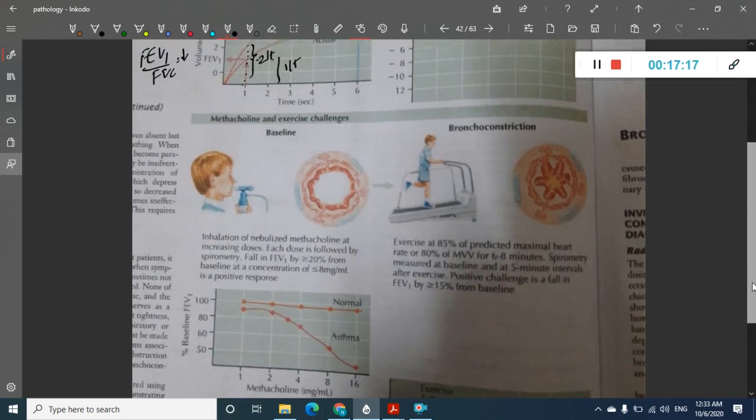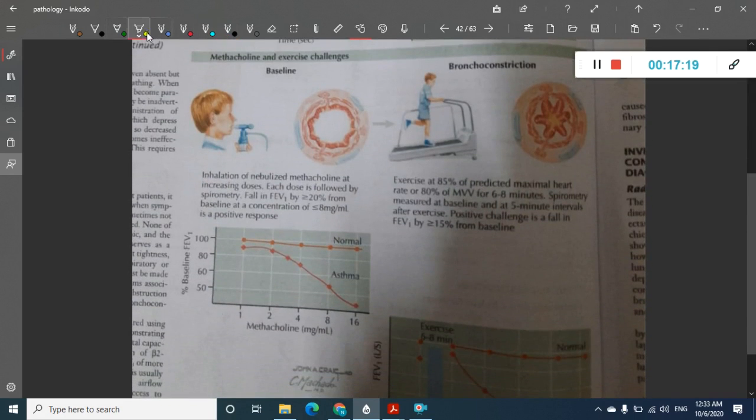And in asthma there is a very important test which is called the methacholine or exercise challenge test. So what is this test? In this, the child is given nebulized methacholine at increasing doses. See, this is the normal value of FEV1. What does methacholine do? Methacholine will cause bronchoconstriction. Once it causes bronchoconstriction in asthma, after giving repeated doses of methacholine, you see the fall in FEV1.